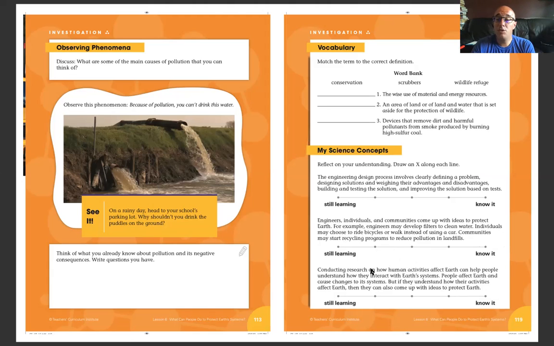The final part, conducting research on how human activities affect the Earth can help people understand how they interact with Earth systems. People affect Earth and cause changes in its systems, but if they understand how their activities affect Earth, they can also come up with ideas to protect Earth. So doing research helps people understand how we affect the systems, and then we can come up with solutions so we can protect those systems. I guess more people are around here. These 2 are more everyday kind of thing, and this is more of just like the process we use to do that research and get information about the pollution, I guess, in this case.